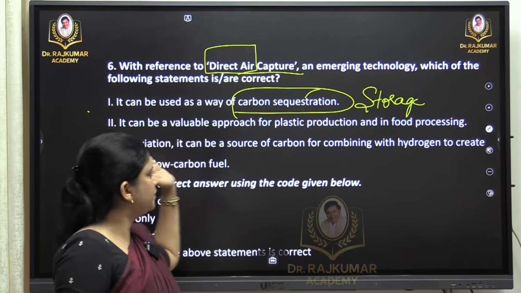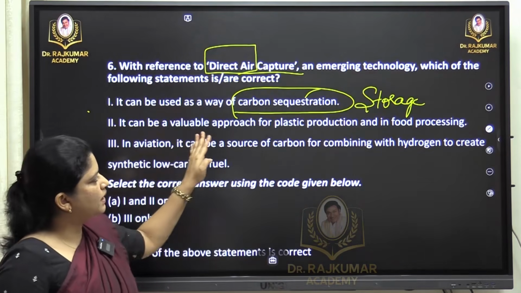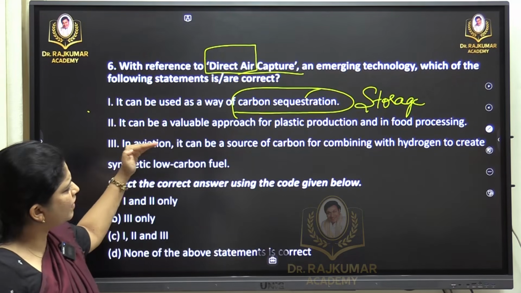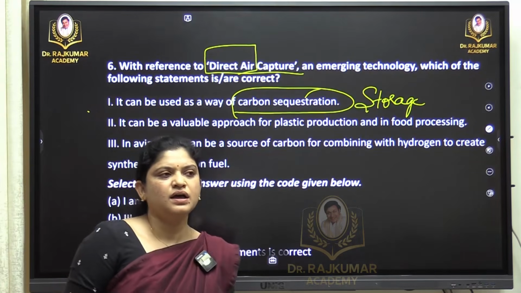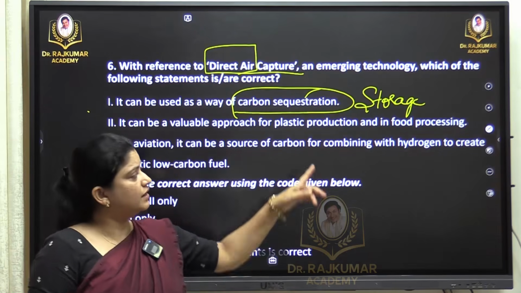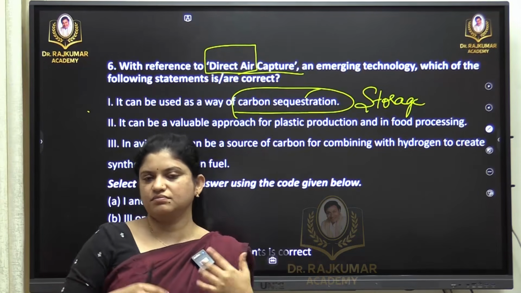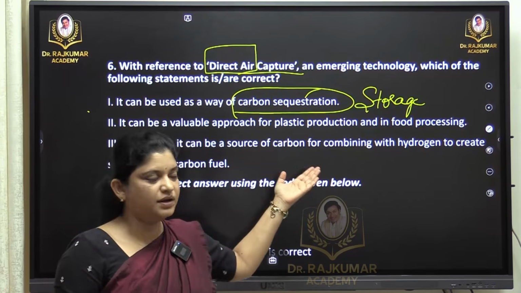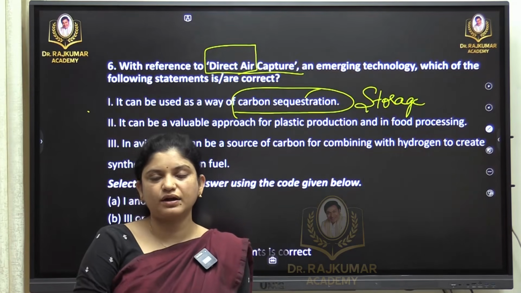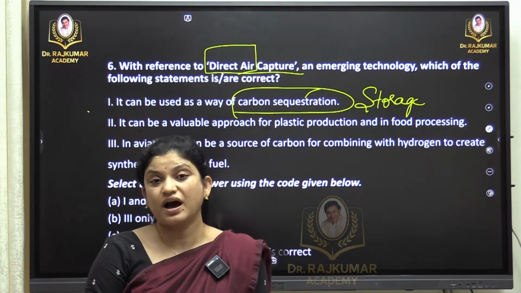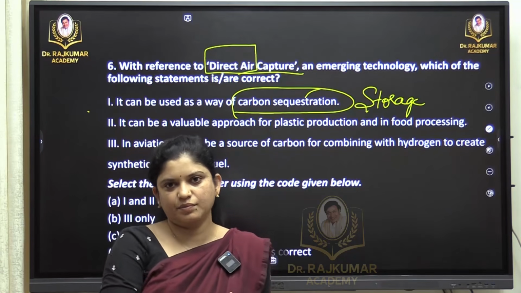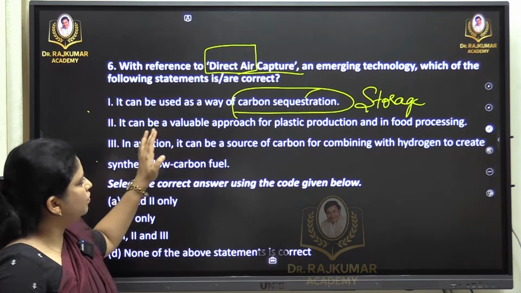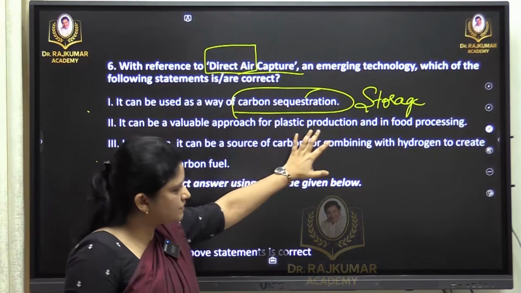So first statement is right. It can be a valuable approach for plastic production and in food processing. Now valuable approach, when we say plastic production, yes, polymers, various polymers, include carbon, and when it comes to food processing we are talking about preservatives. So carbonated, again carbon is there, so it is food processing. So it is a valuable approach, yes. So this statement is also correct.